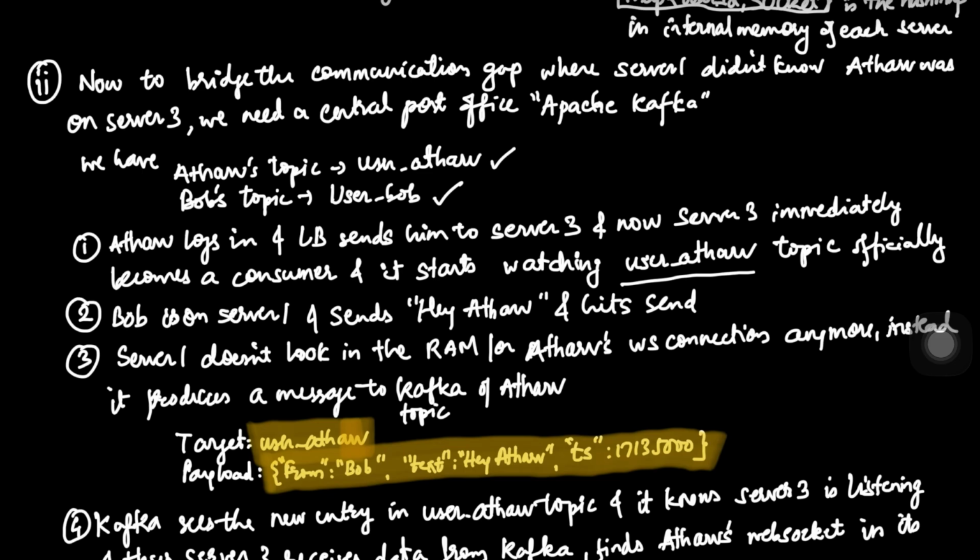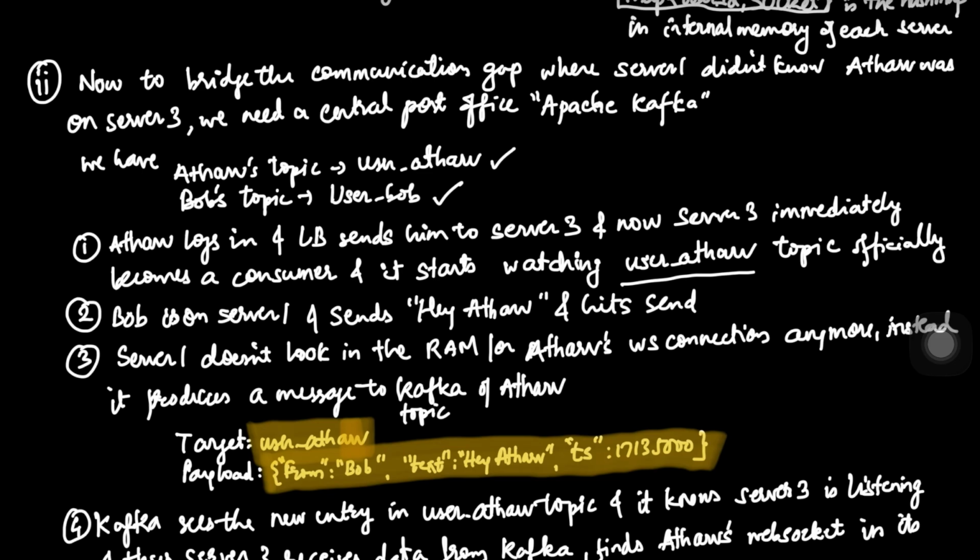Okay, so when Athar logs into server 3, because the load balancer would have routed Athar to, let's say, server 3, the server immediately becomes a consumer. It starts watching the user Athar topic now. So when Athar has logged in to server 3, server 3 knows that Athar has a topic, user Athar, and it immediately becomes a consumer of it. So this is the first thing that happens in this particular approach.